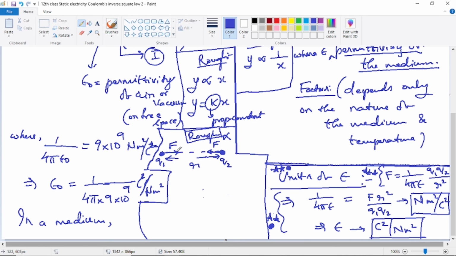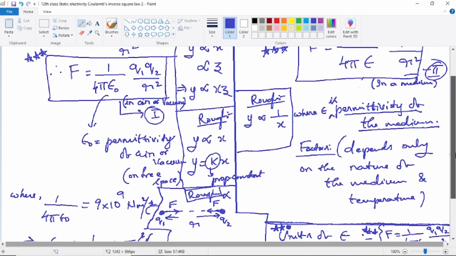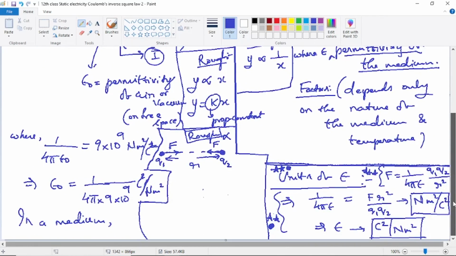So running notes: within 2 minutes you complete the running notes and then watch the next part of the video. Till then, you pause the page and complete the running notes. After completing only, you continue listening to the next part of the topic. So this is the completion of Coulomb's inverse law. After this we have a few simple points which are obtained from this derivation, but that's another topic. Though it's based on Coulomb's inverse law, it comes under a separate topic from the marks point of view. So pause the video, complete the running notes, and then listen to the continuation of the video.